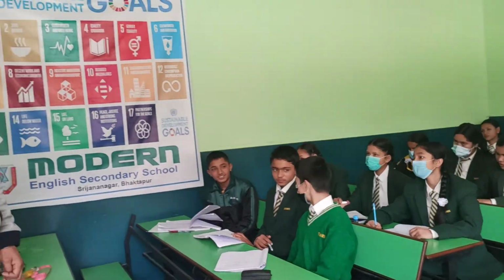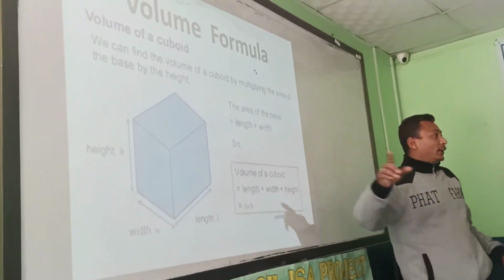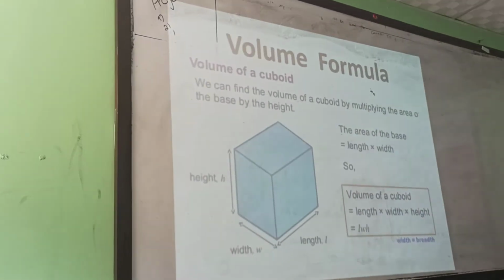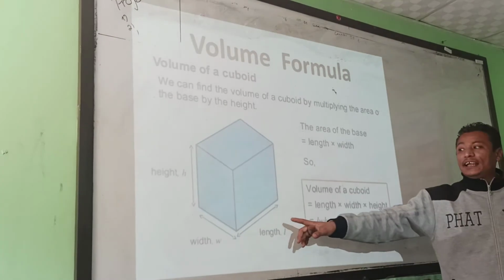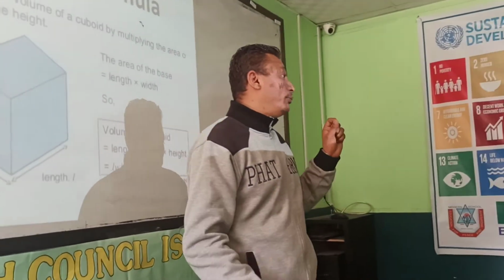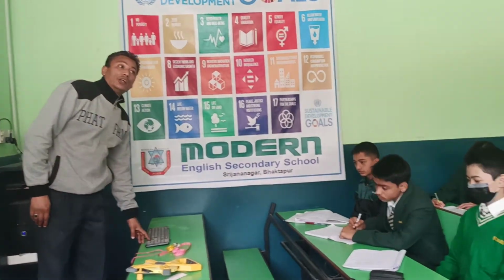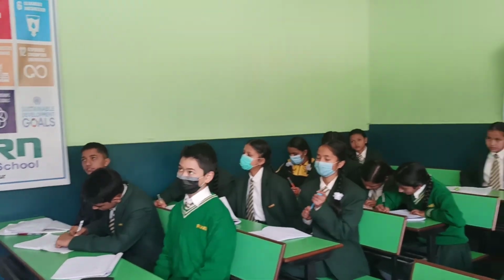Finish. Okay. See clearly, be clear about a figure. If you draw the figure by mentioning length, breadth and height, you will be much more clear. If you draw the figure and show the length, breadth and height. See, volume of cube.